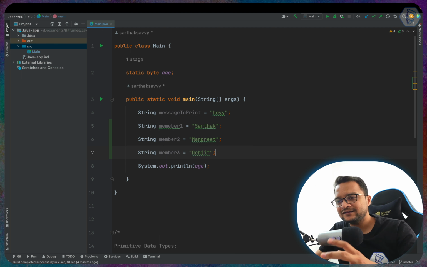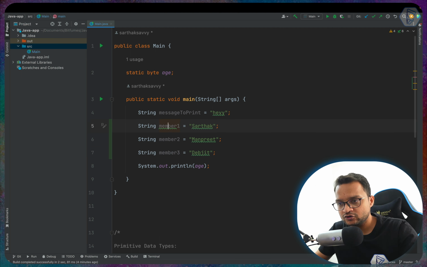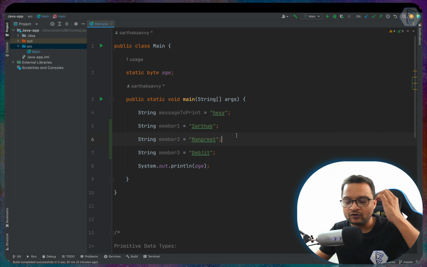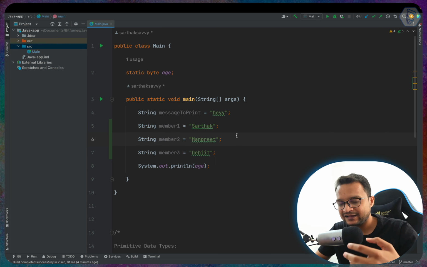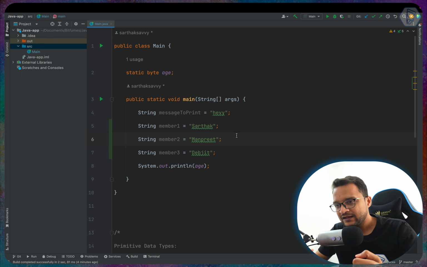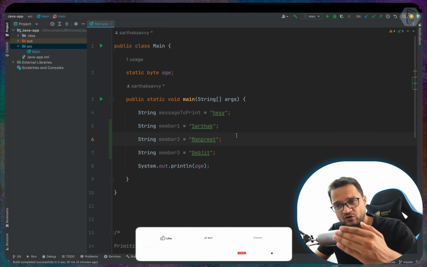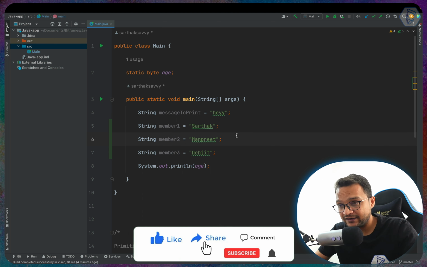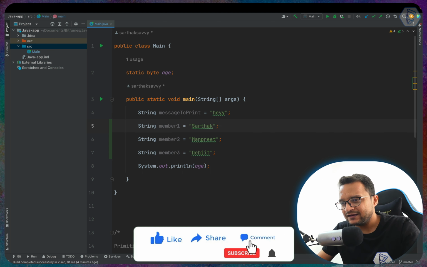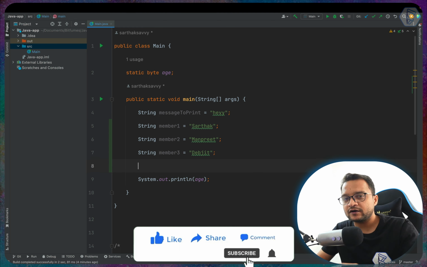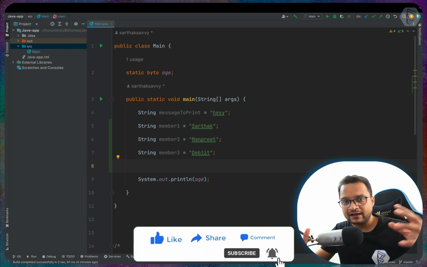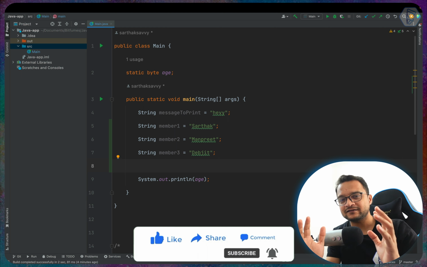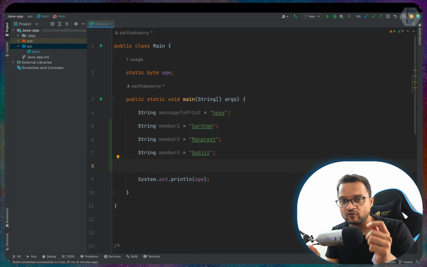Now these 3 names are good, but what if you have a lot of team members? It will be very difficult to manage all these variables. So in programming we have a very nice way of collecting all this data into one variable.